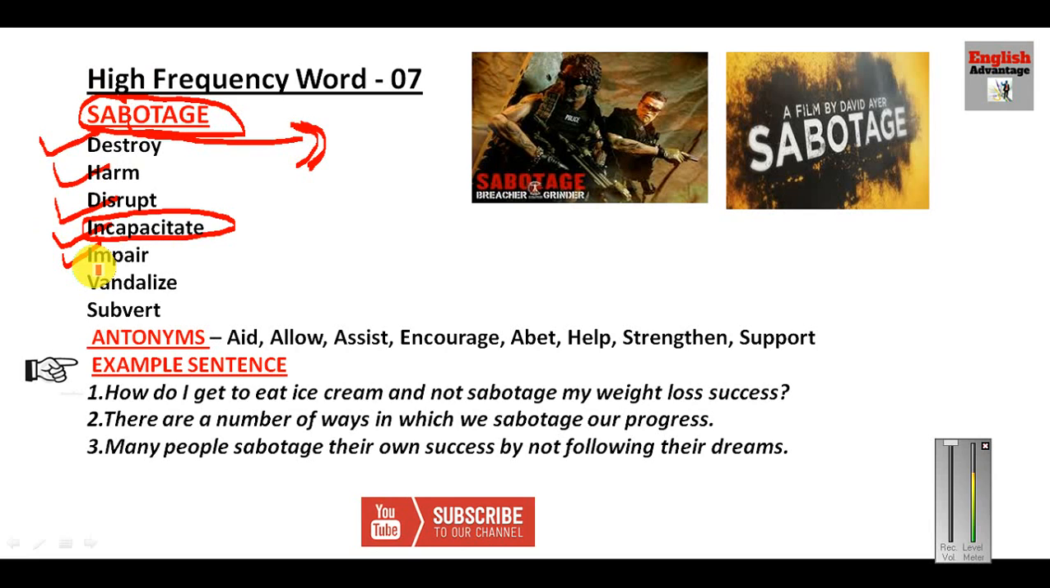Impair, this is a very common word which is used normally for handicapped people. Impaired, visually impaired. Okay. And this word is also vandalize, means destroy. Vandalize means to destroy or to harm something. This word is very, very commonly used in English news. Okay, vandalize. And subvert. Subvert means also to vandalize or to harm.